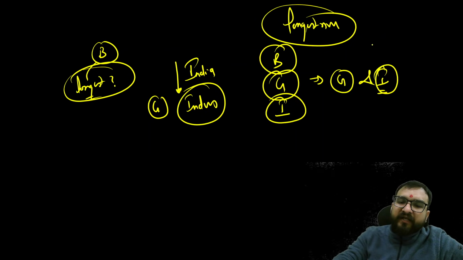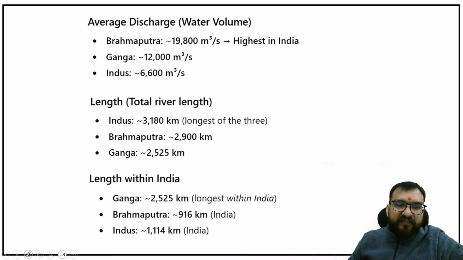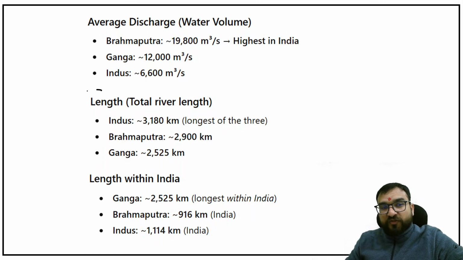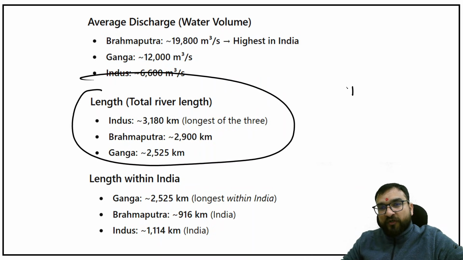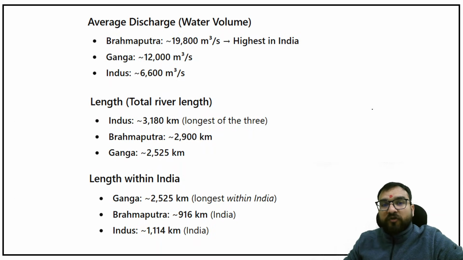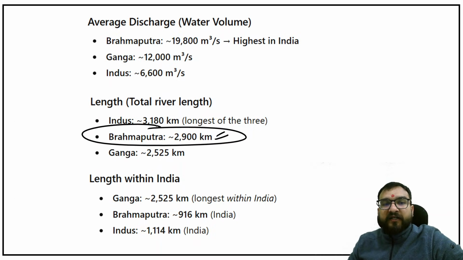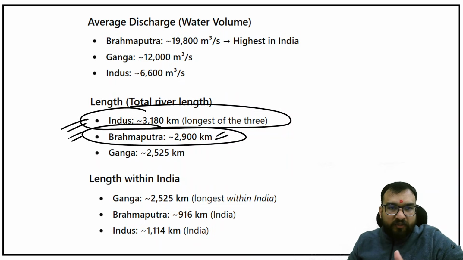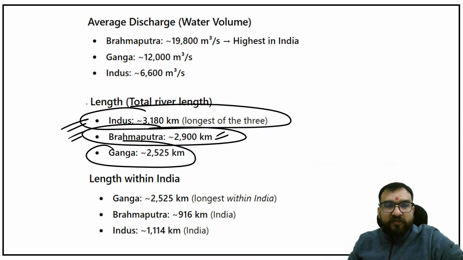Now let me tell you, see this: lengthwise, we have the longest river as Indus, total river length 3180 kilometers. Brahmaputra, 2900 kilometers. See the trick, guys. Again, if they had provided this question, you would have chosen either Ganga or Indus. You would not have thought that Brahmaputra is also longer than Ganga. Now we can compare, because these two rivers we have done elaboratively, right? And Ganga is the smallest if you compare these three rivers.